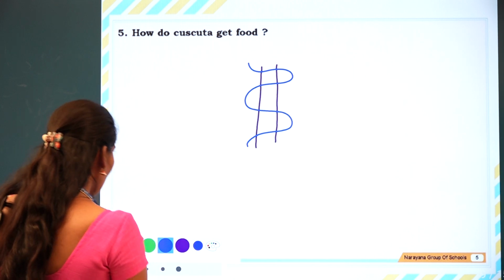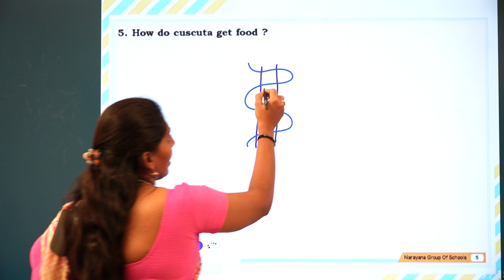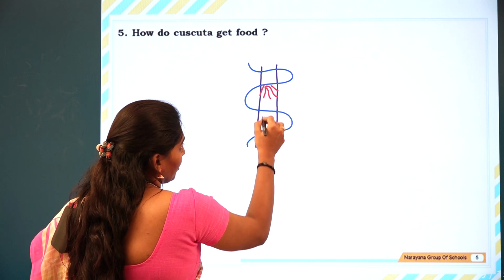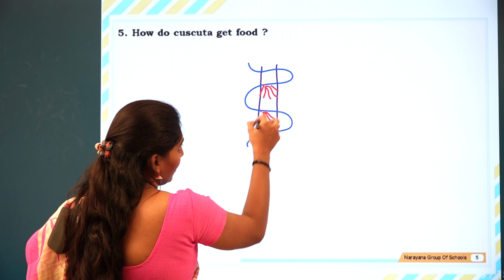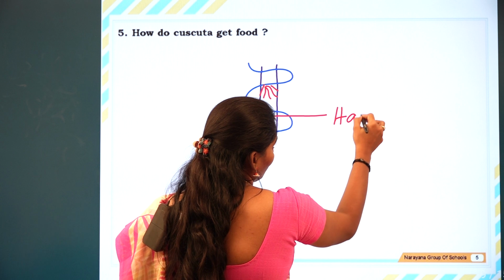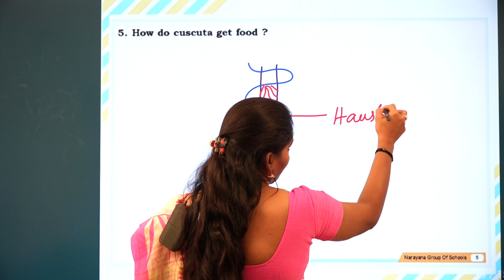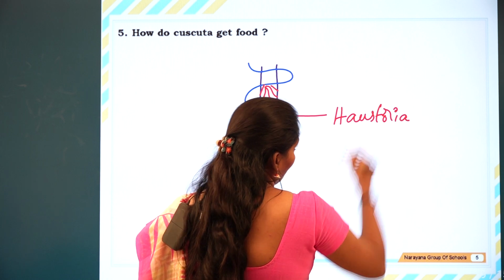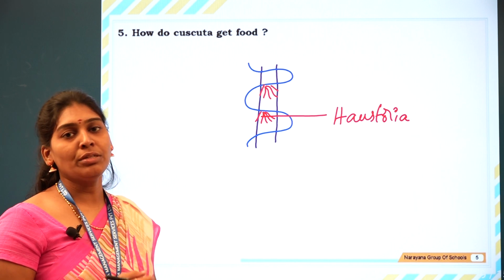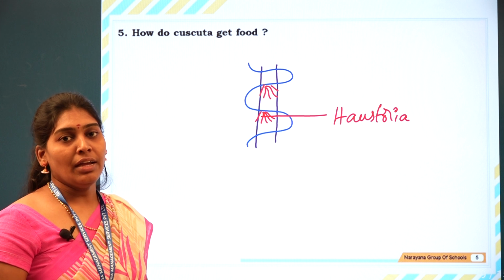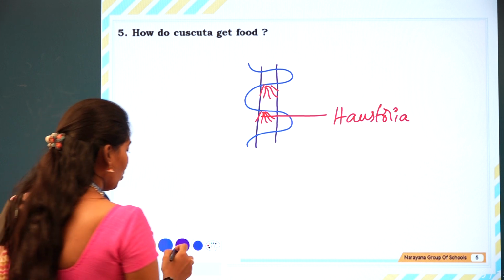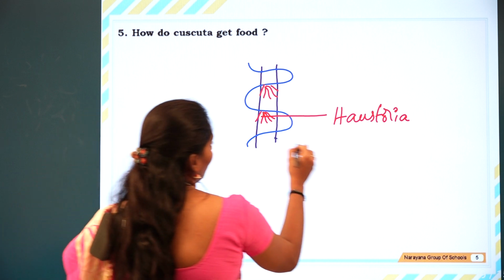The Cuscuta plant consists of some root-like special structures. These are called haustoria. By these, it will penetrate into the host plant and get nutrients from the host plant.